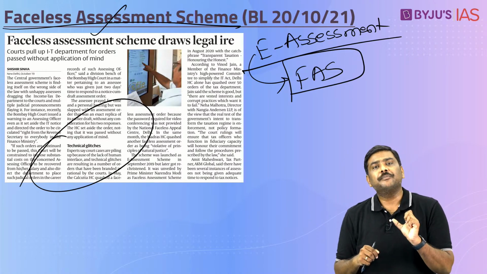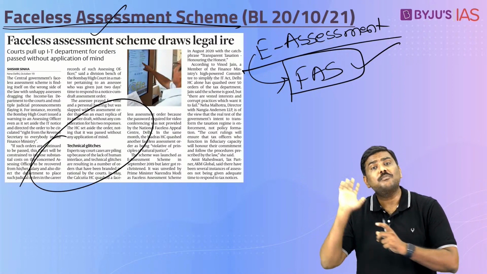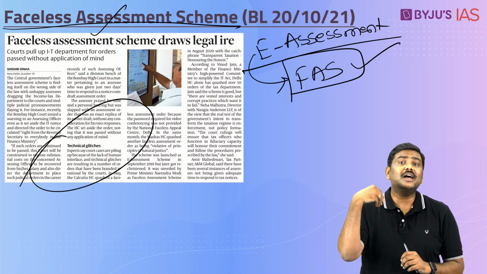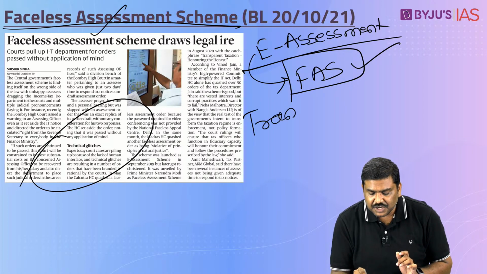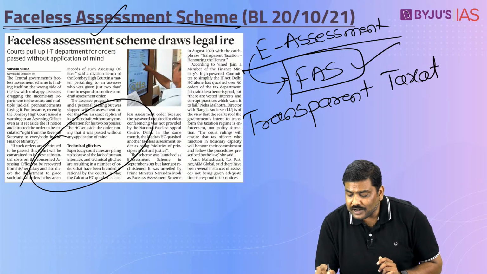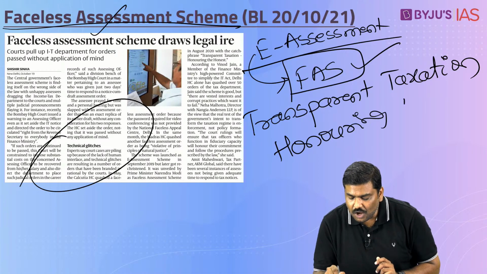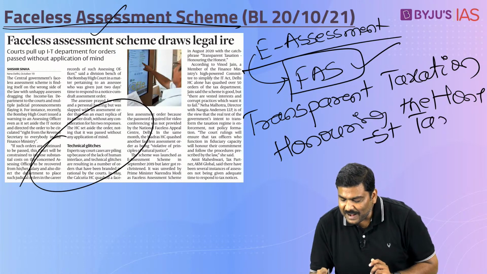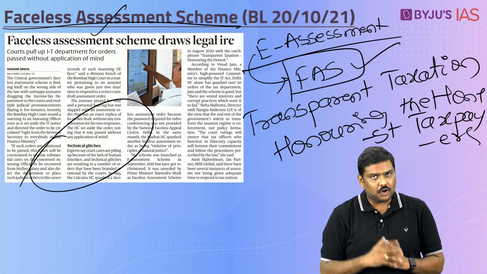But understand the logic here. The FAS was not introduced as a single reform by the government. Basically, the government in August 2020 introduced a new scheme or a new program by the name Transparent Taxation. Remember the name here? Transparent Taxation, Honoring the Honest Taxpayers. Is it okay? Honoring the honest taxpayers. So a platform or a scheme by this name was launched by the government.